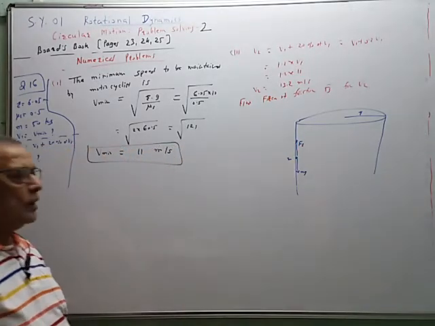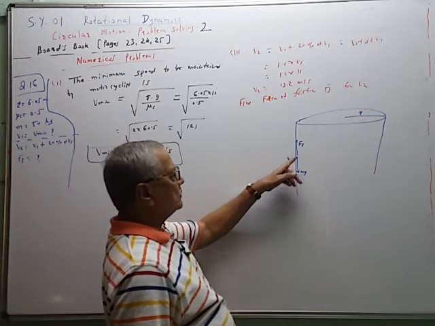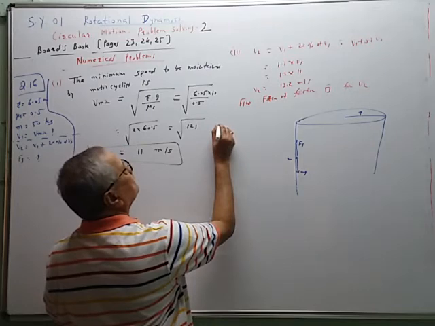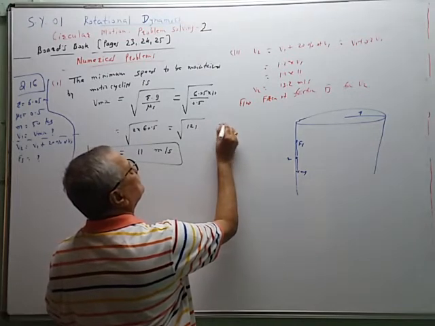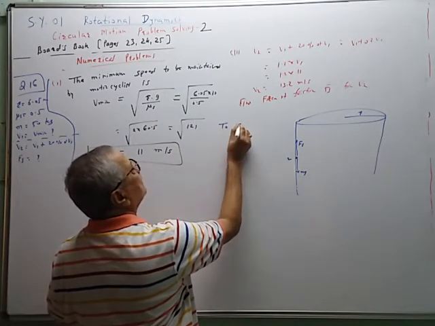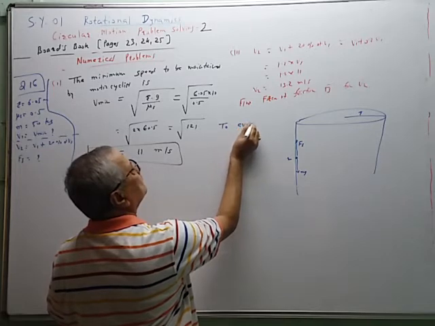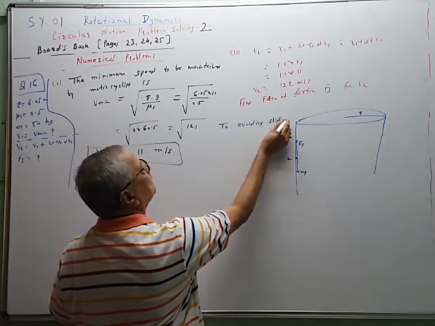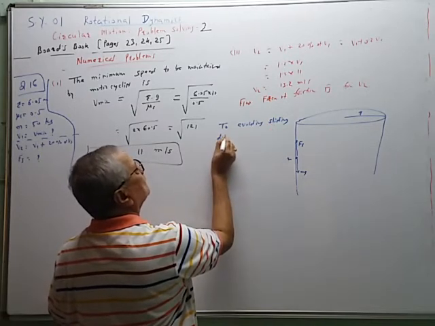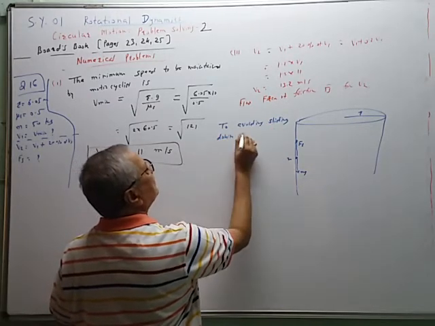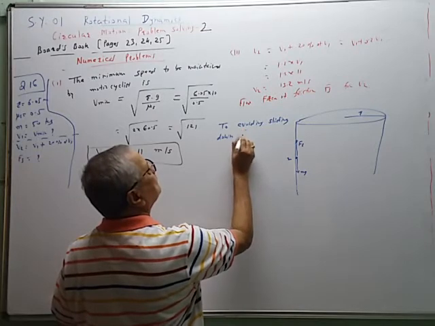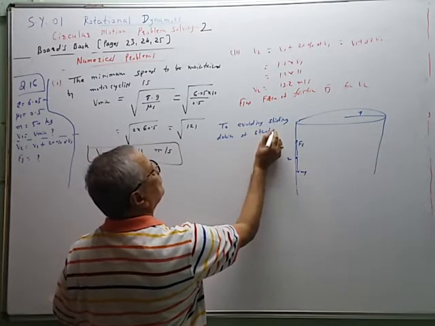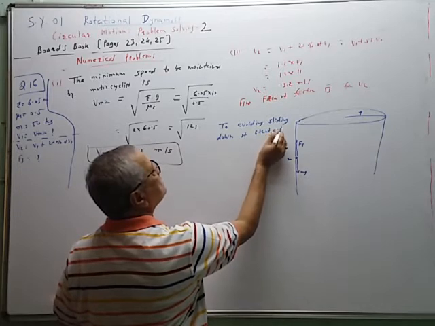So to avoid the slipping down of the motorcyclist, Fs should be equal to mg. To avoid sliding down of the stunt artist,